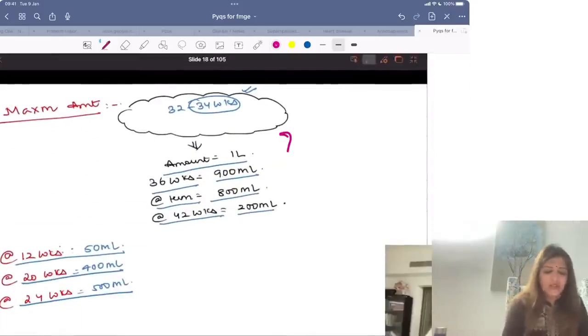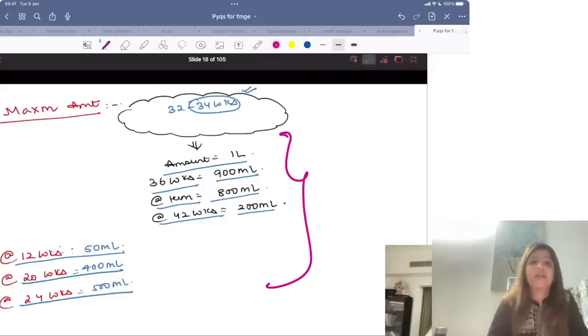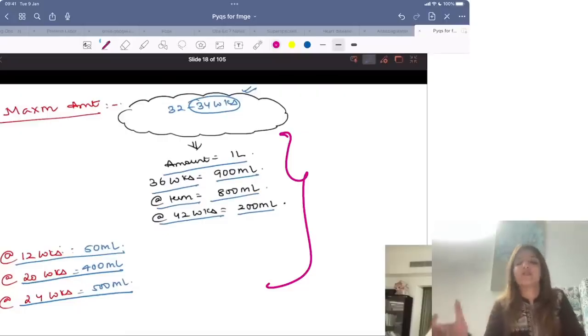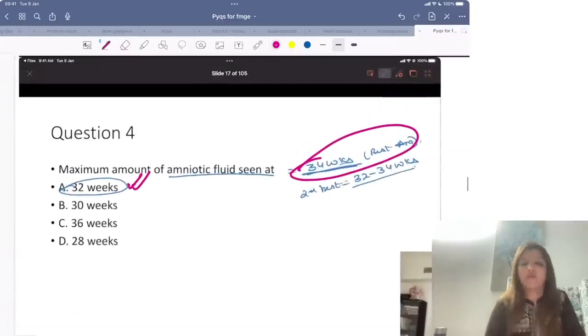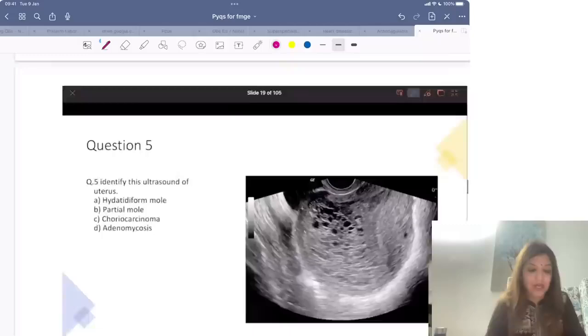Now, so this is a very theoretical type of a thing कि 32 to 34 weeks के बीच में amount is 1 liter, 36 weeks पे 900 ml, at term it is 800 ml, and after that जैसे जैसे pregnancy बढ़ेगी वैसे वैसे the amniotic fluid will decrease. So at 42 weeks it is 200 ml. Nothing to mug up here. You just need to remember when is the amniotic fluid maximum? 34 weeks. Range is 32 to 34 weeks.